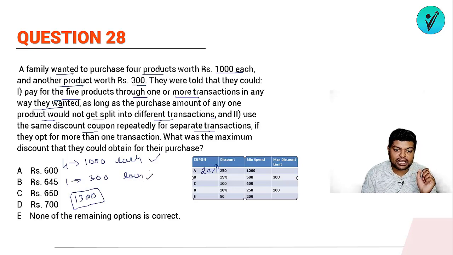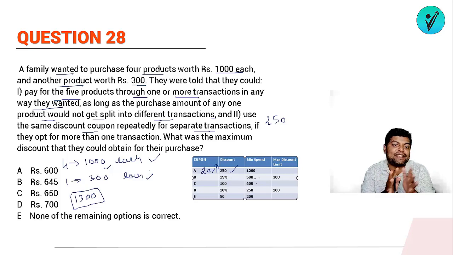अब इस 1300 के प्रोडक्ट में can I use this product or can I get this discount of 250? Yes, I can. So one discount I'm getting is of 250. Next, I have 3 products left, all of ₹1000. ठीक है, सो मैं कौन सा प्रोडक्ट यूज करूंगा. देखो यहाँ the maximum I can get is ₹100. लेकिन अगर मान लो मैंने ये कूपन यूज किया and the price value is 1000, so I will be getting 15% off 1000, right. I will be getting 150. If I am using this coupon I will be getting a discount of 150. अगर मैं ये कूपन यूज कर रहा हूं, I am getting a maximum discount of 100 only.